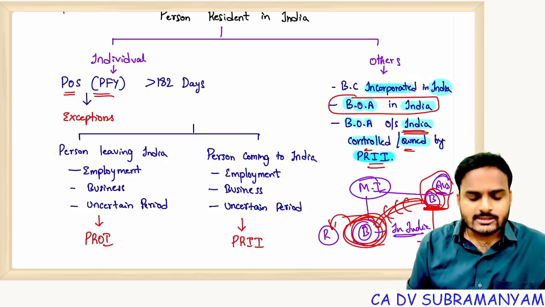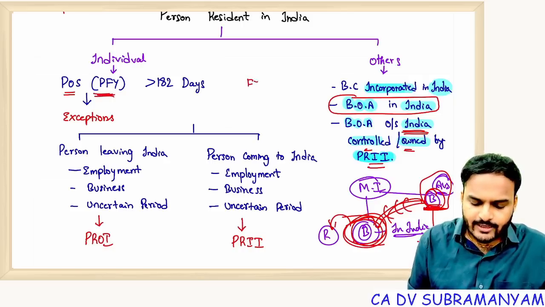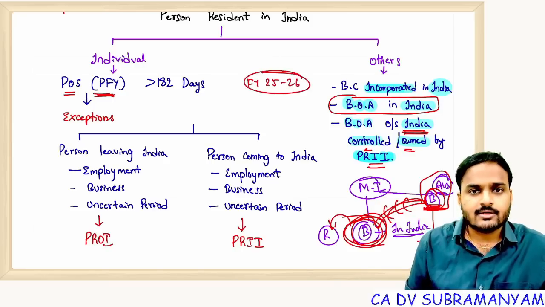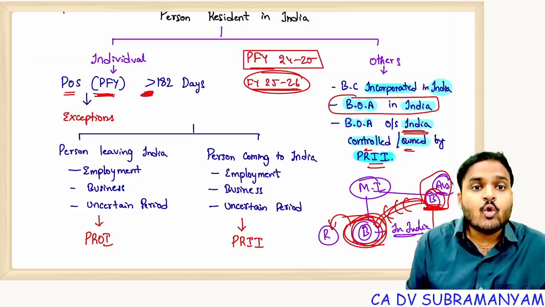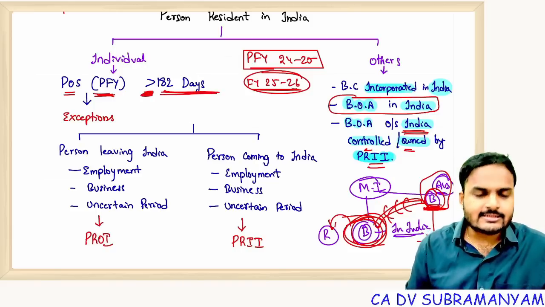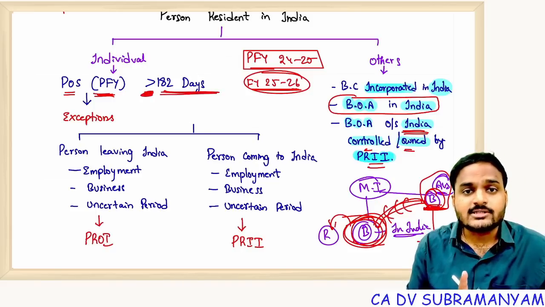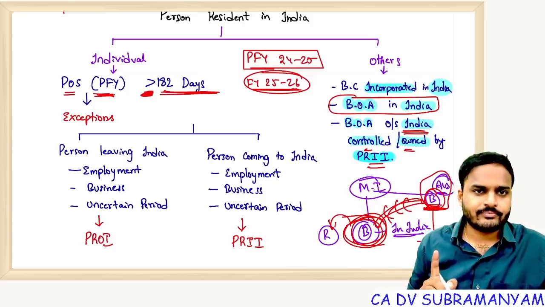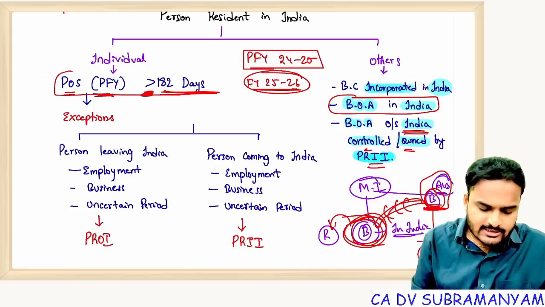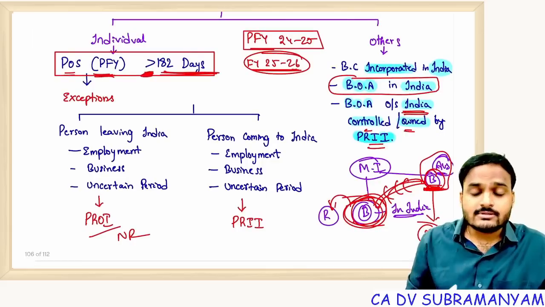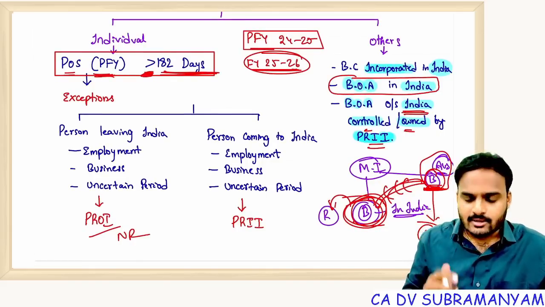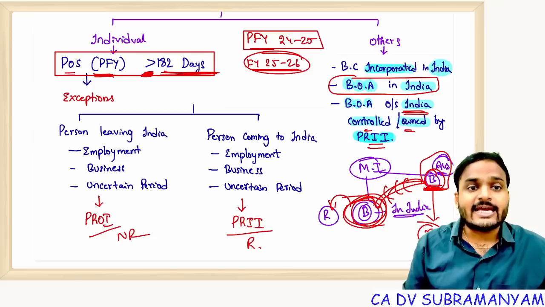Sir, in which year do we need to check? Preceding financial year. Right now we are in the financial year 2025-26, correct? So with respect to this financial year, we need to check the preceding financial year, which is 2024-25. With respect to 2024-25, if his period of stay is more than 182 days, then he becomes an Indian resident, a person resident in India under FEMA 1999. But even though this general rule is satisfied, sometimes he may become non-resident, or even though the general rule is not satisfied, he may still be called a resident in exceptional cases.